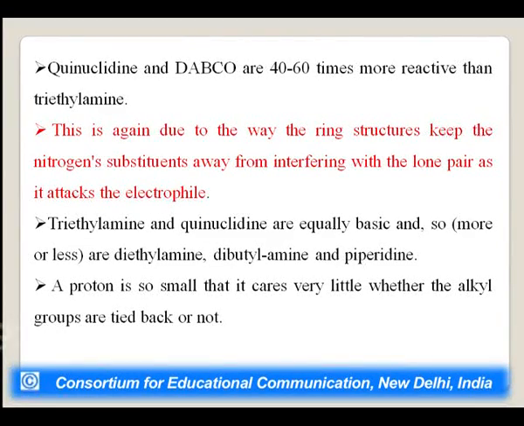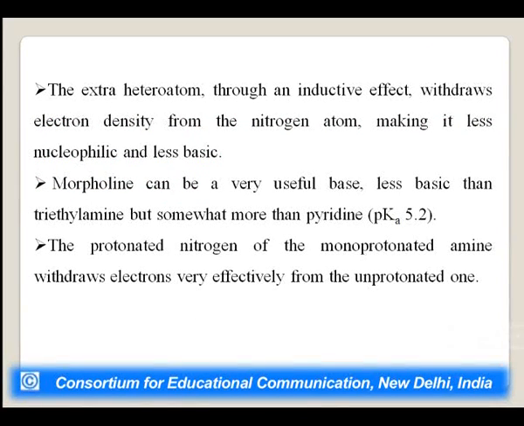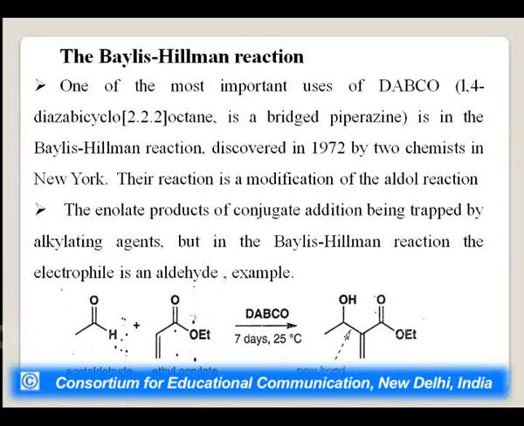A proton is so small that it cares very little whether the alkyl groups are tied back or not, comparatively to an alkyl group. The extra heteroatom, through an inductive effect, withdraws electron density from the nitrogen atom, making it less nucleophilic and consequently less basic. Morpholine can be a very useful base, less basic than trimethylamine but somewhat more than pyridine, with pKa value 5.2. The protonated nitrogen of the monoprotonated amine withdraws electrons very effectively from the unprotonated one.